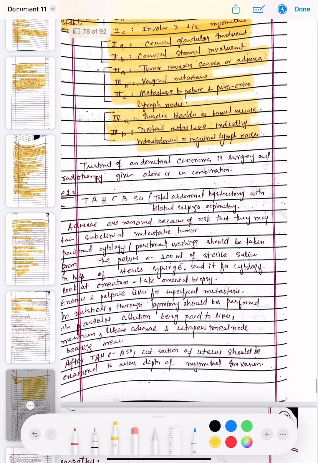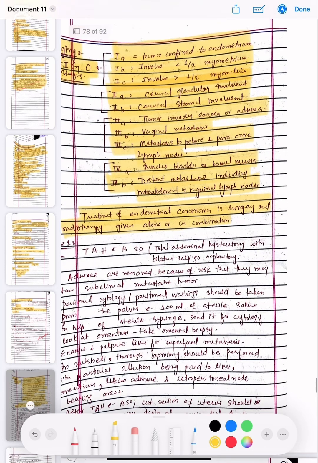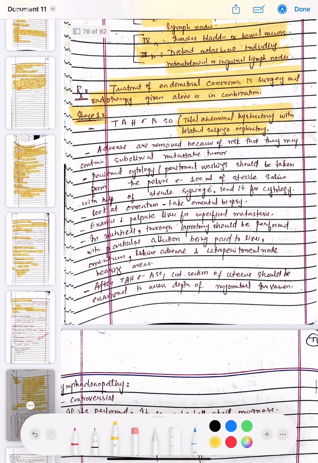Now the treatment of endometrial carcinoma is surgery and radiotherapy, and it is given alone or in combination. Now, total abdominal hysterectomy with bilateral salpingo-oophorectomy is done in stage 1, and the adnexa are removed because of the risk that they may contain subclinical metastatic tumor.